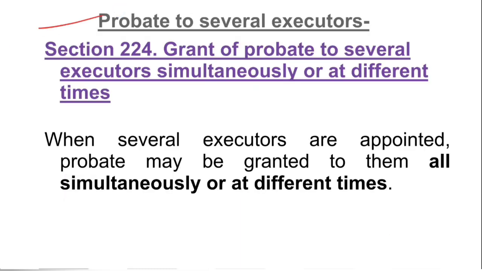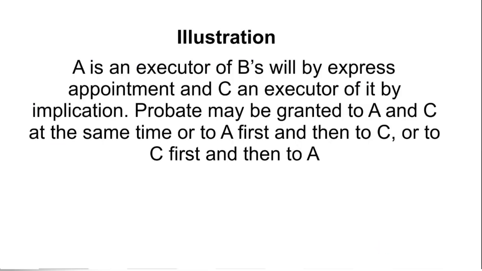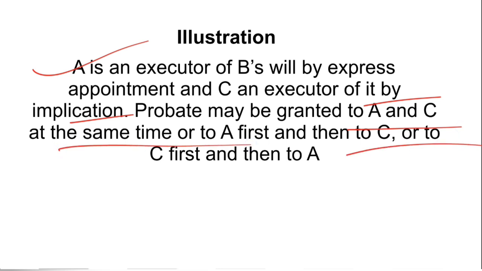Now, whether several executors can be there: yes, probate can be granted to several executors simultaneously or at different times. It is section 224 under which it is provided. We can see the illustration. A is an executor of B's will by express appointment, and C is an executor of it by implication. Probate may be granted to A and C at the same time, or to A first and then C, or to C first and then A. So this is how more than one person can be executors, simultaneously and also at different times.